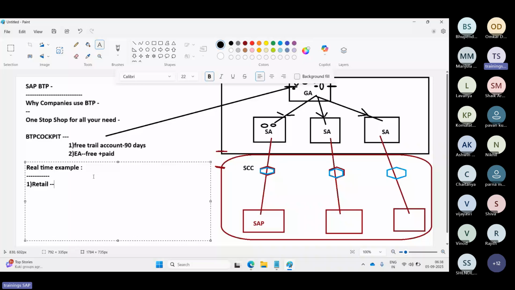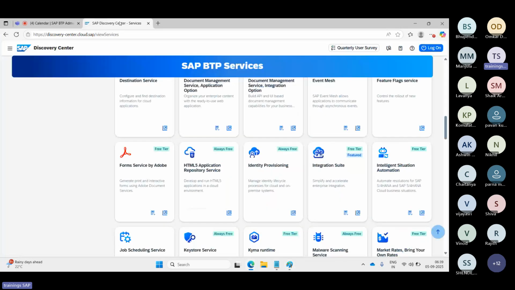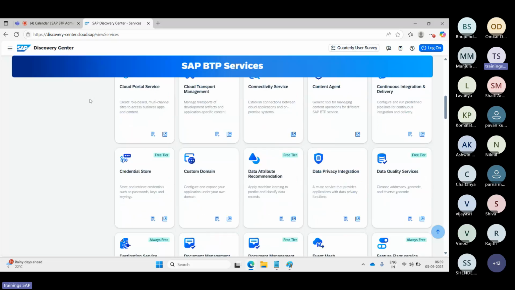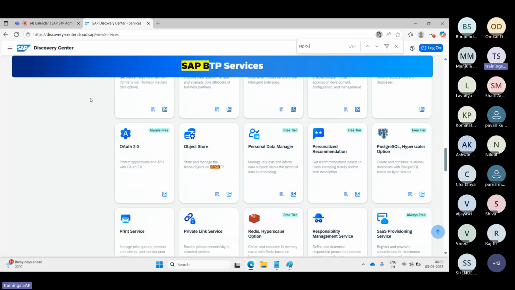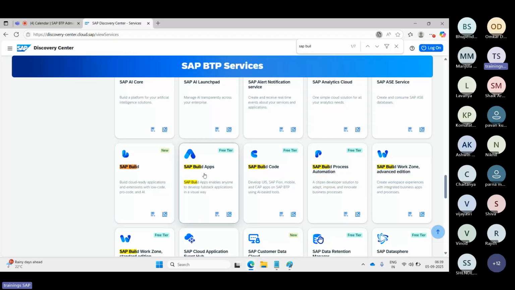The customer data from the customer data cloud, and also the POS systems, flows into the BTP cloud. They are using SAP HANA Cloud here, right? They also have a custom mobile application built using SAP Build Apps. In SAP, the service is called SAP Build Apps, right? Maybe you can find it in the Discovery Center. Using SAP Build Apps, they have built the custom mobile app.